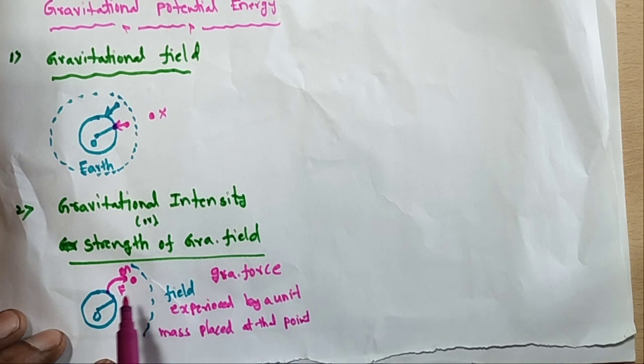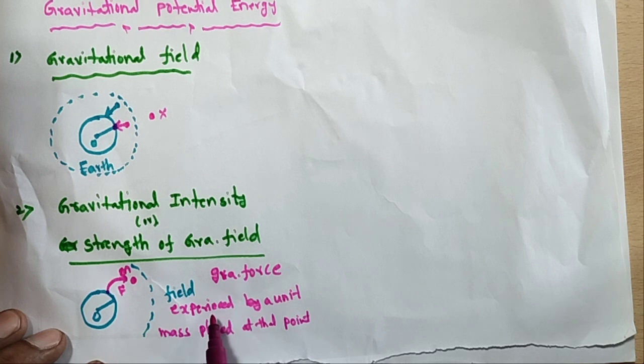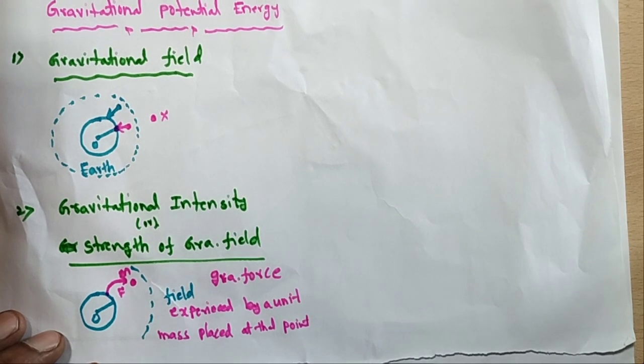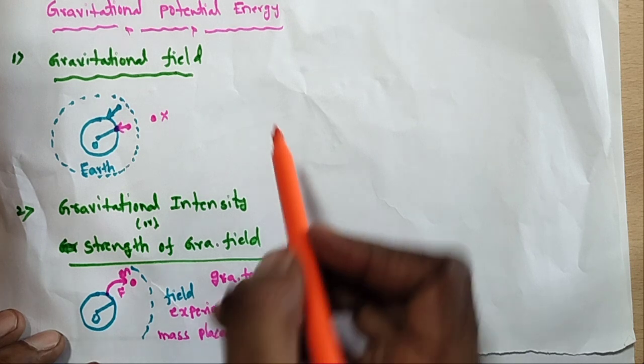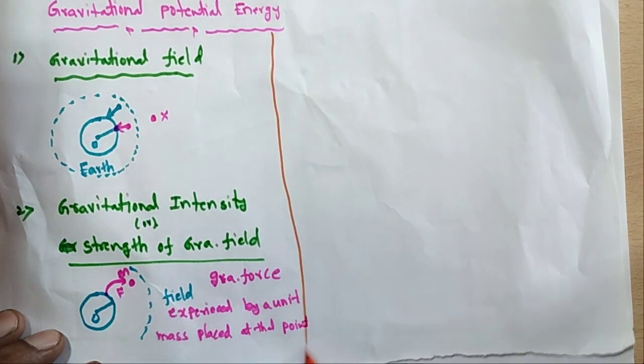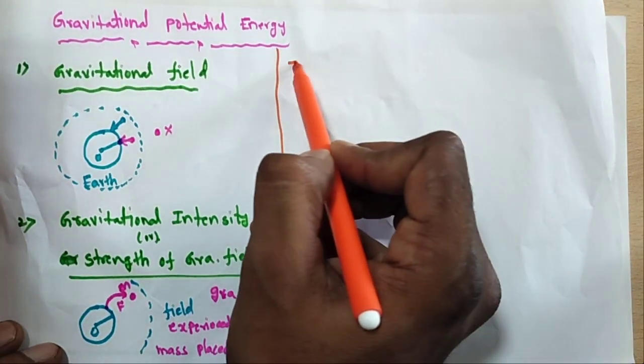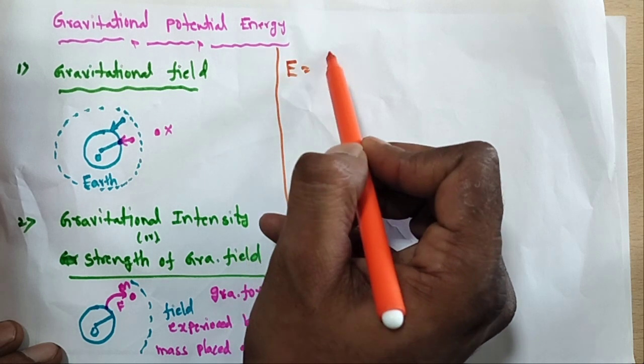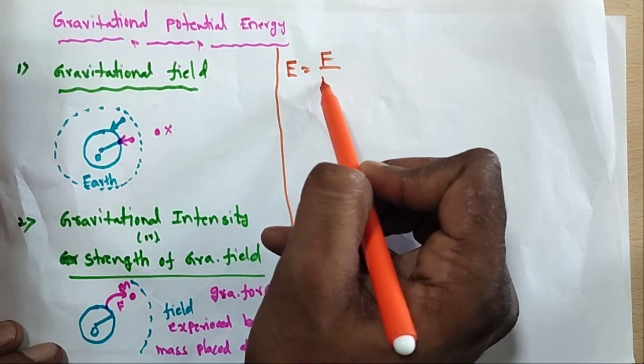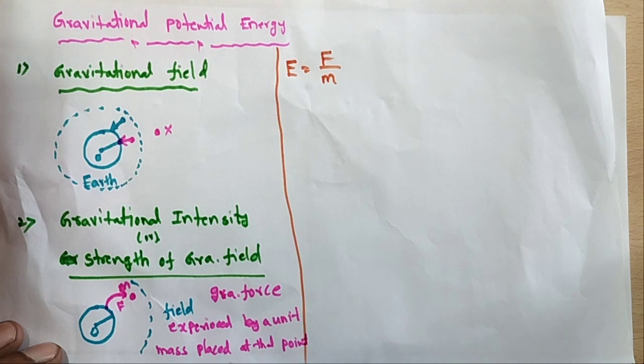So what is the gravitational field intensity at that point? The gravitational force experienced by the unit mass placed at that point. What is the equation? E is equal to F by m.